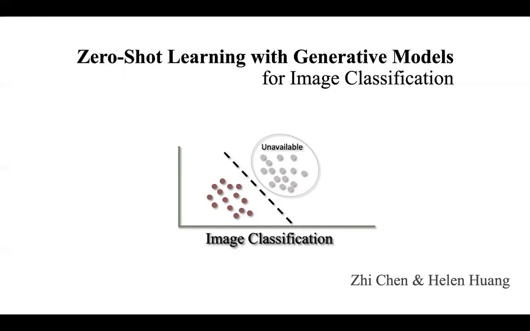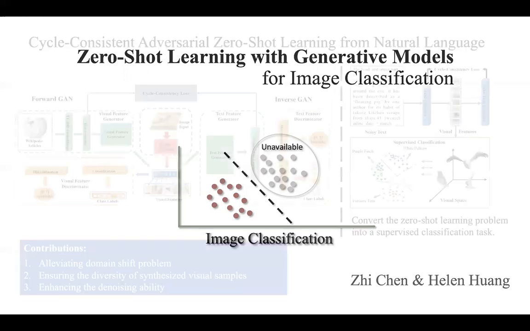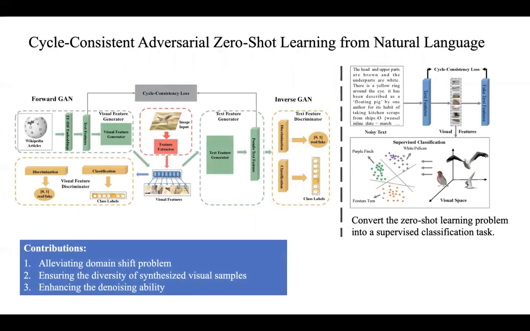To address this issue, we propose a novel method, namely cycle-consistent adversarial networks for zero-shot learning. It encourages a visual feature generator to synthesize realistic visual features from semantics, and then inversely translate the synthesized visual features back to the corresponding semantic space by a semantic feature generator.